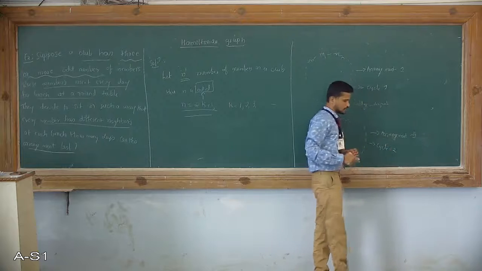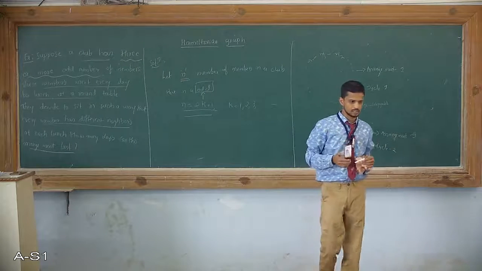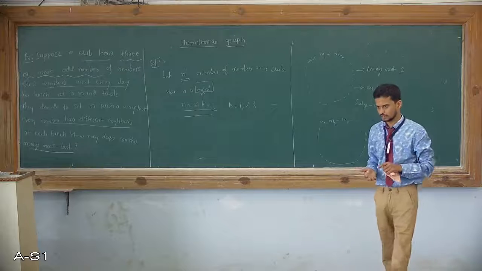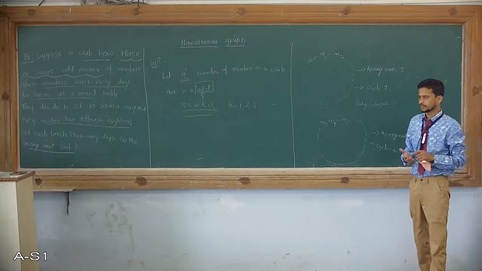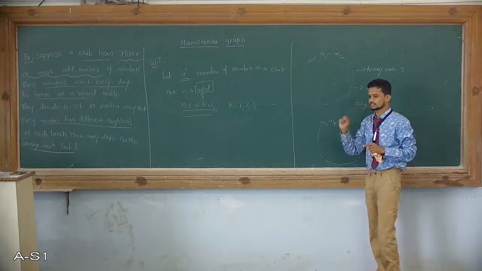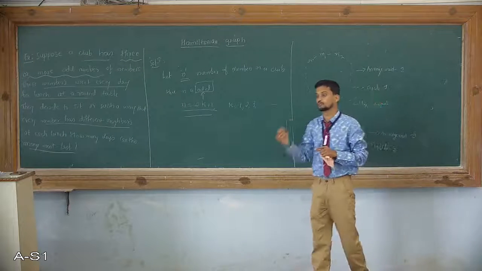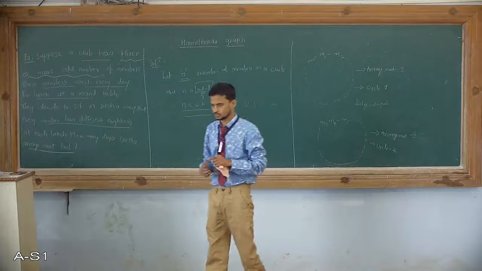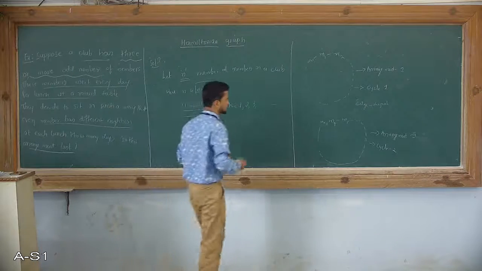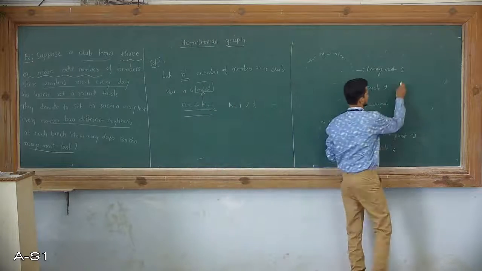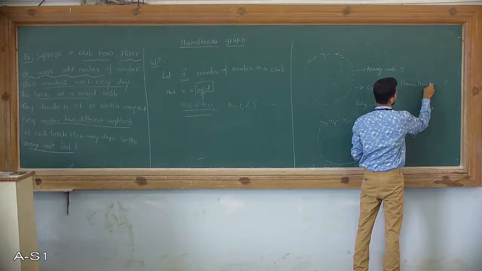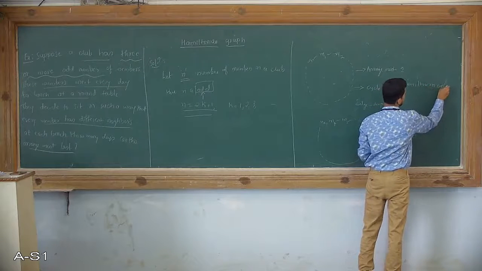So if you see the definition of a Hamiltonian cycle, in other words a Hamiltonian graph, we try to find a path or a cycle which includes every vertex of a graph. So it is very easy to construct a Hamiltonian cycle in this graph.